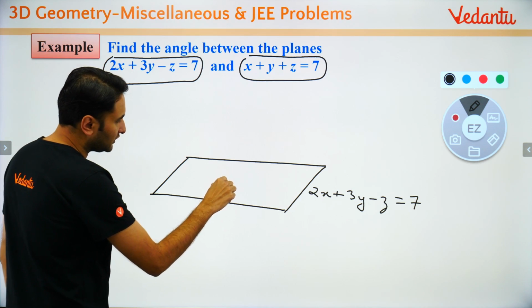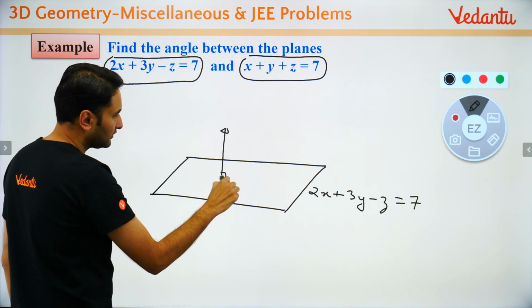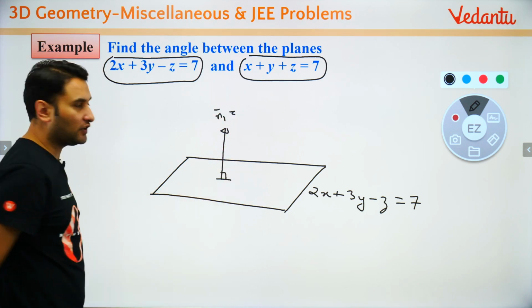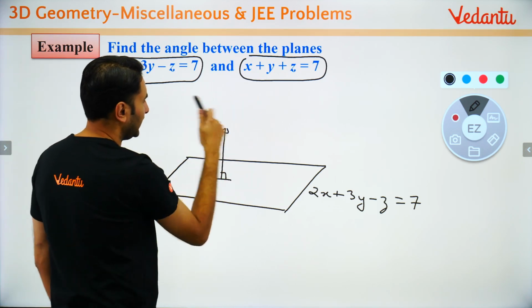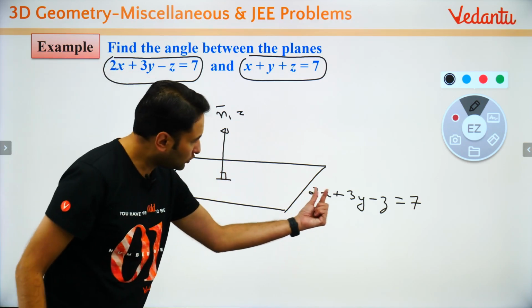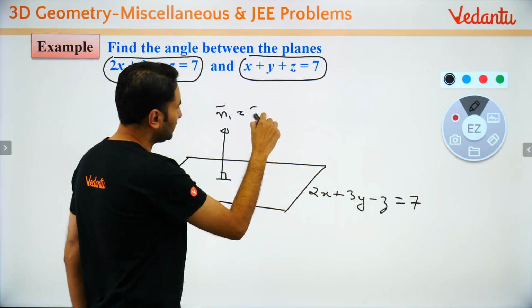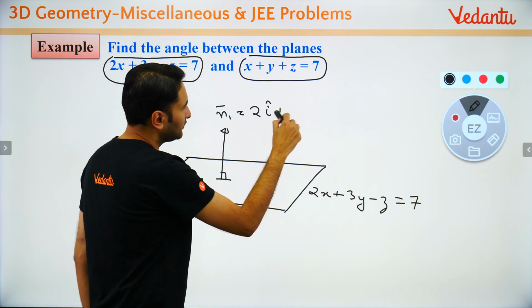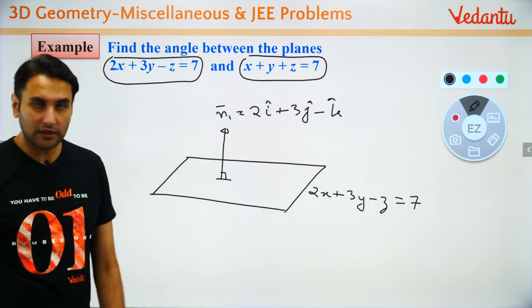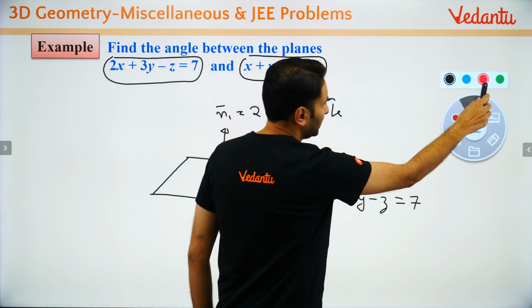You know that the normal, say this is normal n1, has direction ratios 2, 3, minus 1. So the normal will be 2i plus 3j minus k. This is the normal to the first plane.